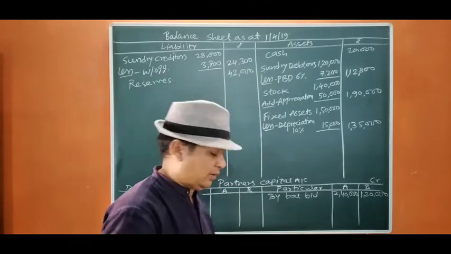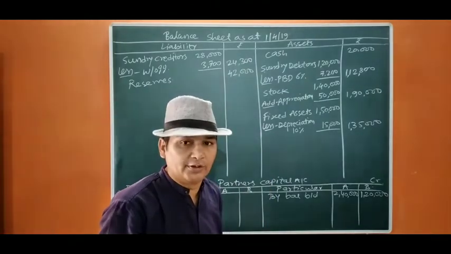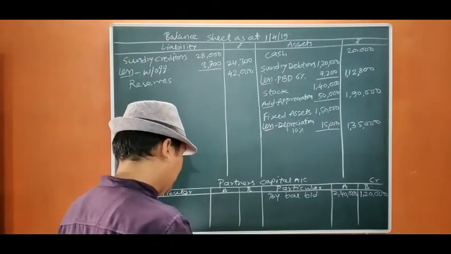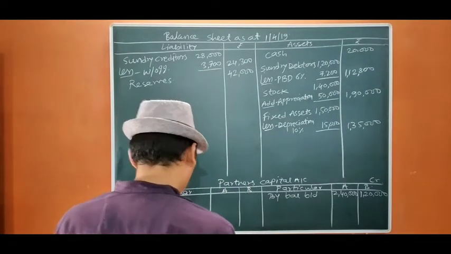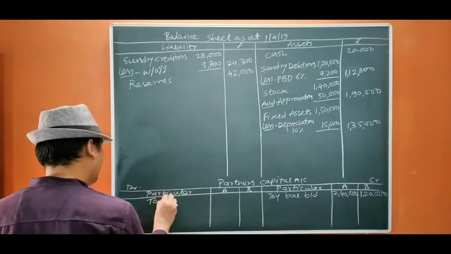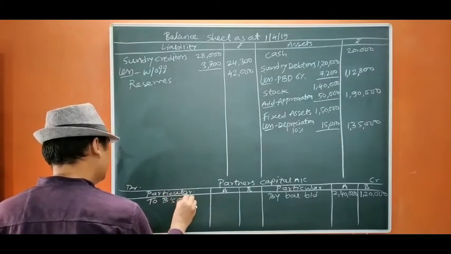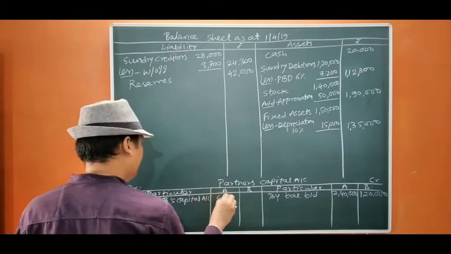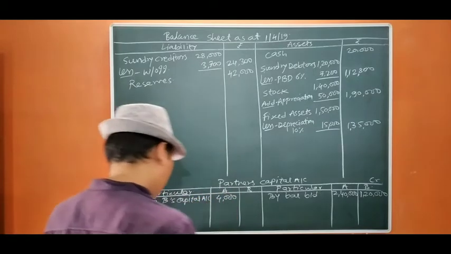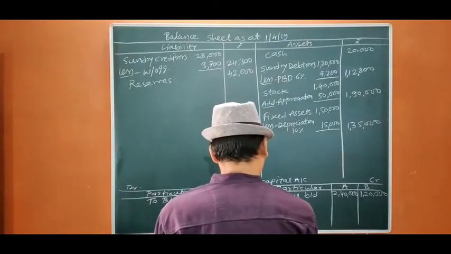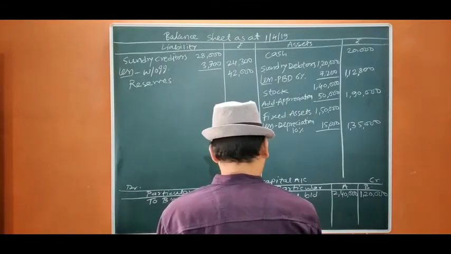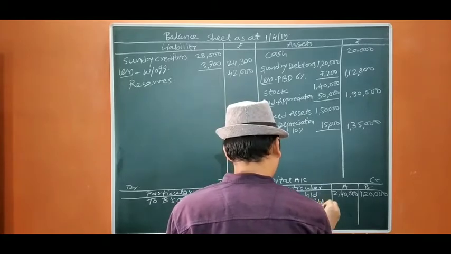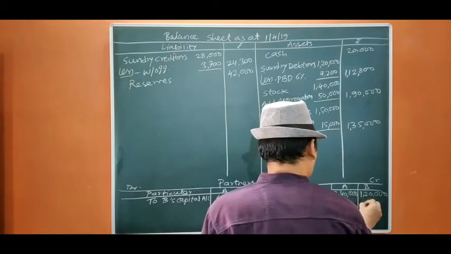Now, it is said the reserves are not going to be distributed. We have already passed the entry. That entry was A's capital account added to B's capital account. So we are going to write here to B's capital account. The amount was 4,000. We have already done that adjustment previously, and here we are going to credit B's capital account by 4,000. Okay.